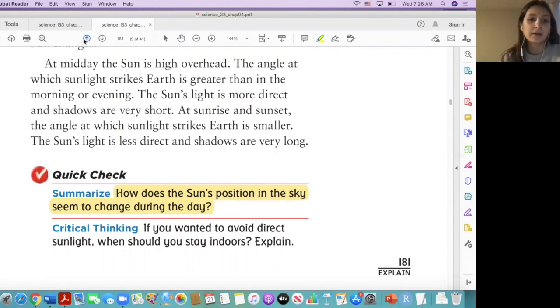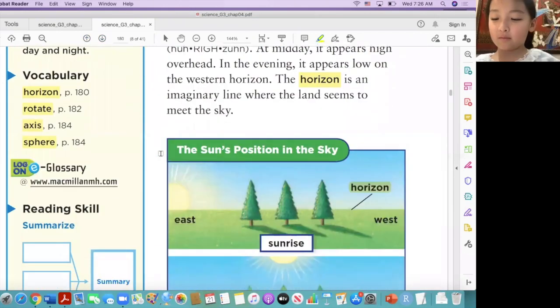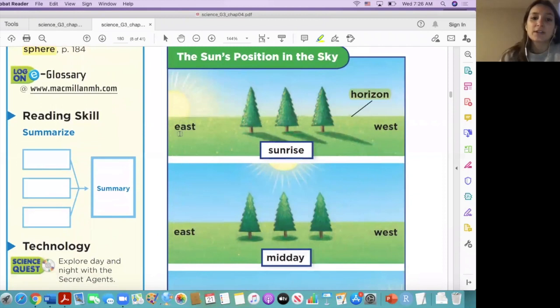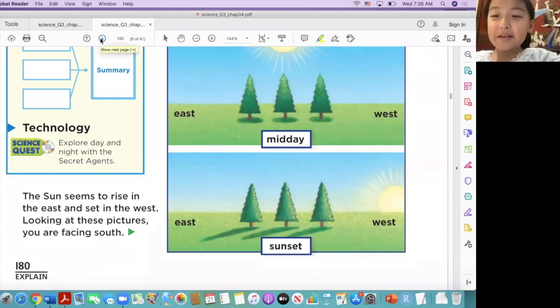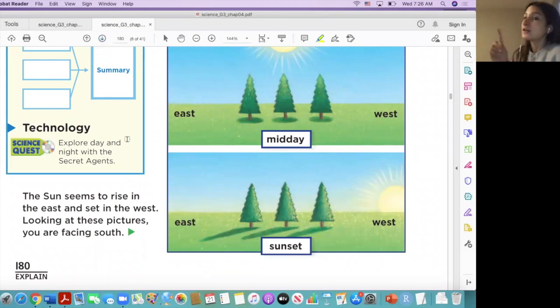Okay, so let's go back. During the sunrise, it goes from the east, right? So it starts from the east, and then midday stays in the middle, and then during the sunset, it goes down to the west. What you said is a we. Right, but remember, you have to know where you're standing. It doesn't mean that the sun is going to come up from the west and the east. It's just a way to remember.